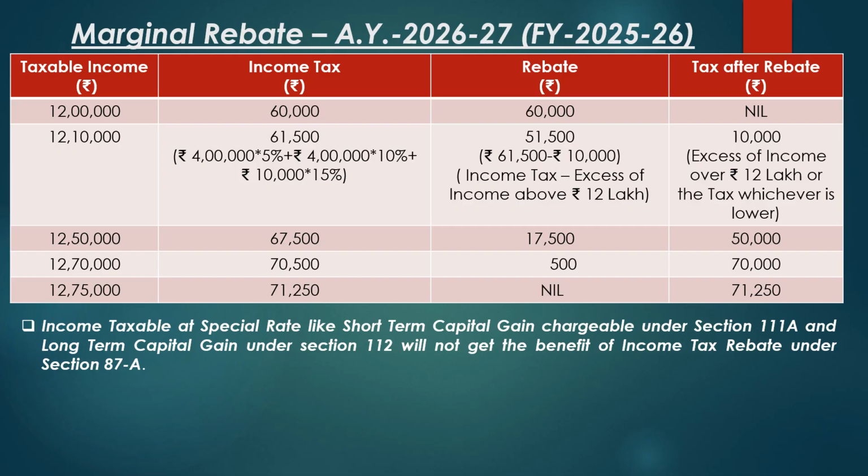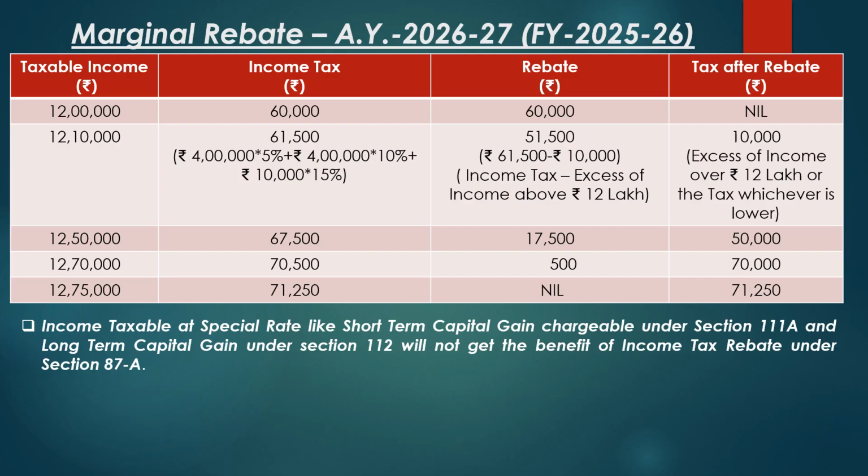But the incremental income over the threshold limit of rupees 12 lakh is only 10,000. Hence, the tax payable is rupees 10,000 and the rebate is 61,500 minus 10,000, which is equal to rupees 51,500. Similarly, for the various other taxable income as mentioned in the table.